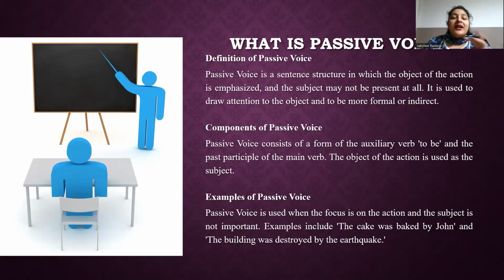So here are some characteristics of passive voice, which we'll discuss here. The subject receives the action. The verb is in its passive form, for example, was sung, is written, or will be delivered. The agent, the doer of the action, is often introduced by "by" or another preposition. So the focus is on the action rather than the doer.